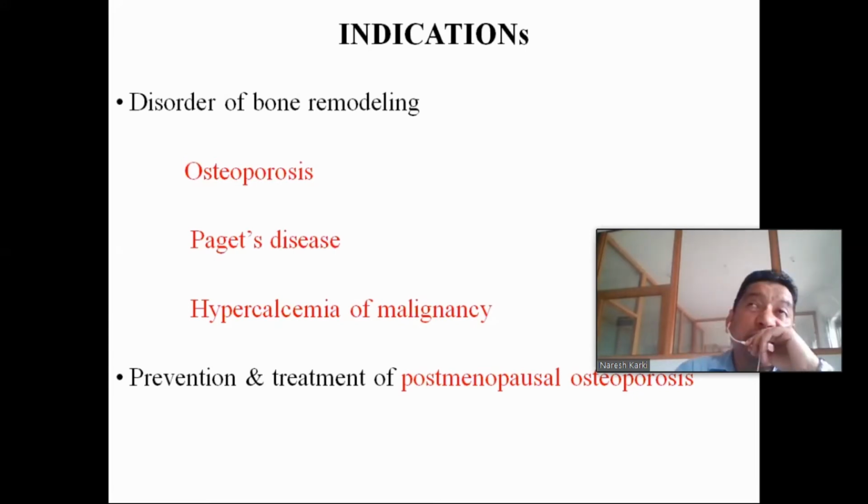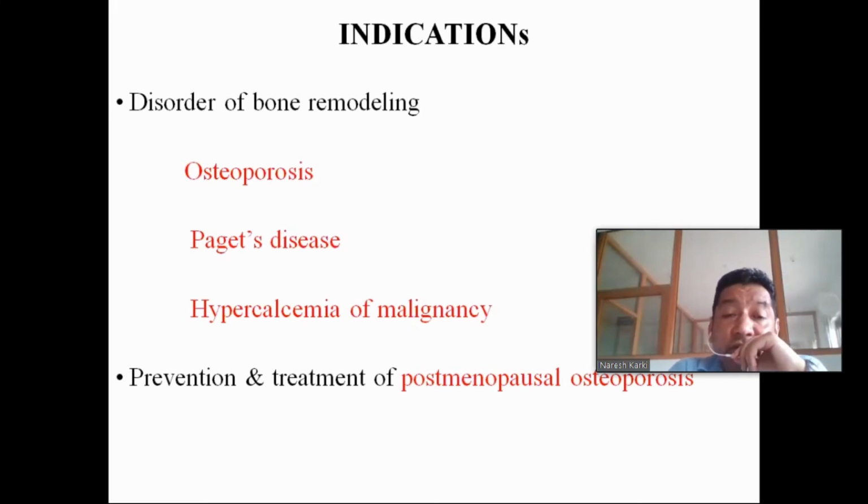So what is osteoporosis? We have already discussed it in the previous lecture. It is a disease of the bone that is characterized by reduced quality and density of the bone. That makes the bone fragile, and that results in bone fracture.